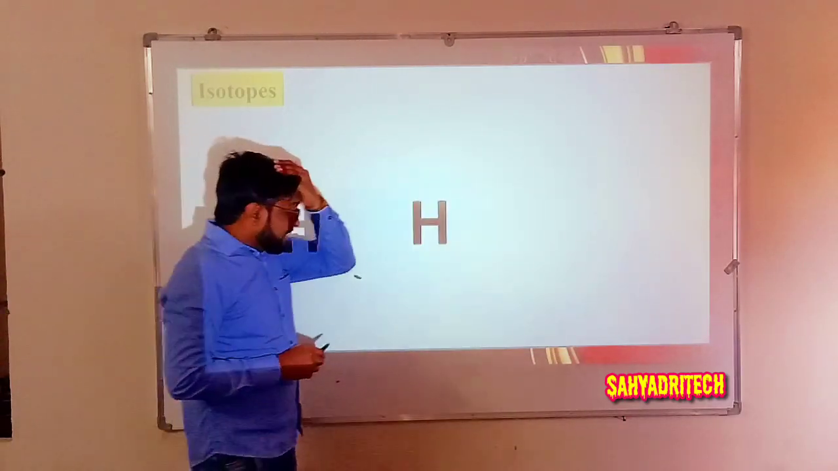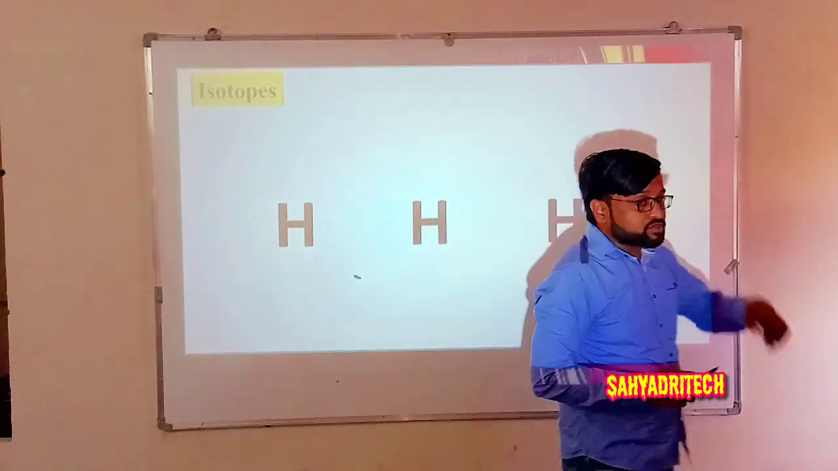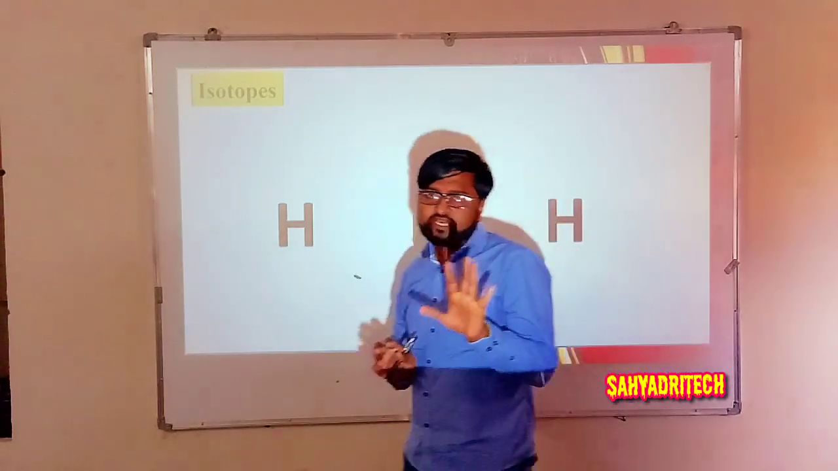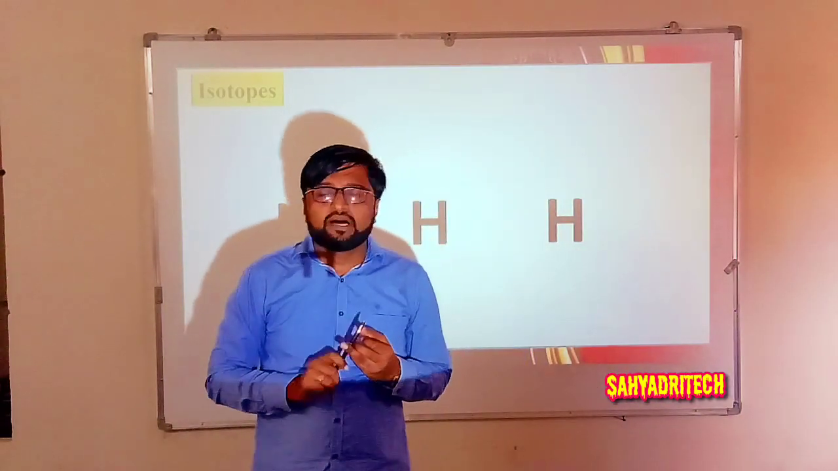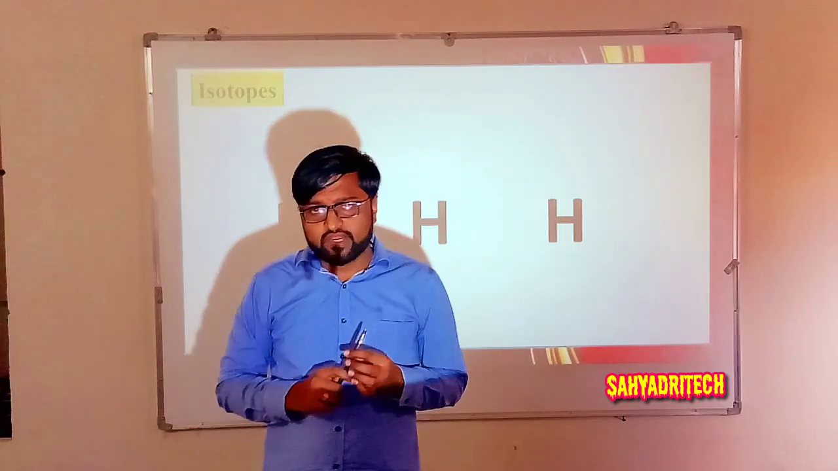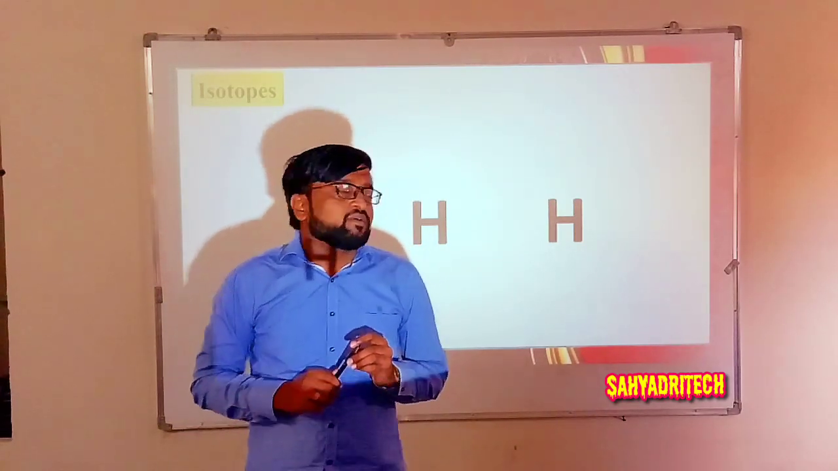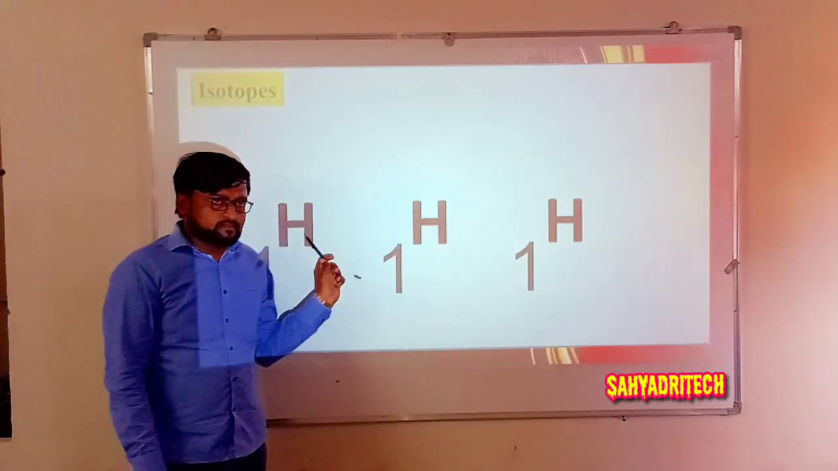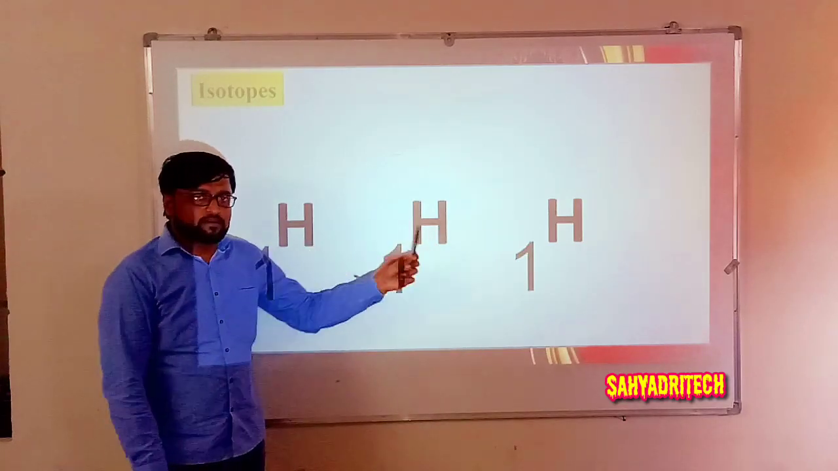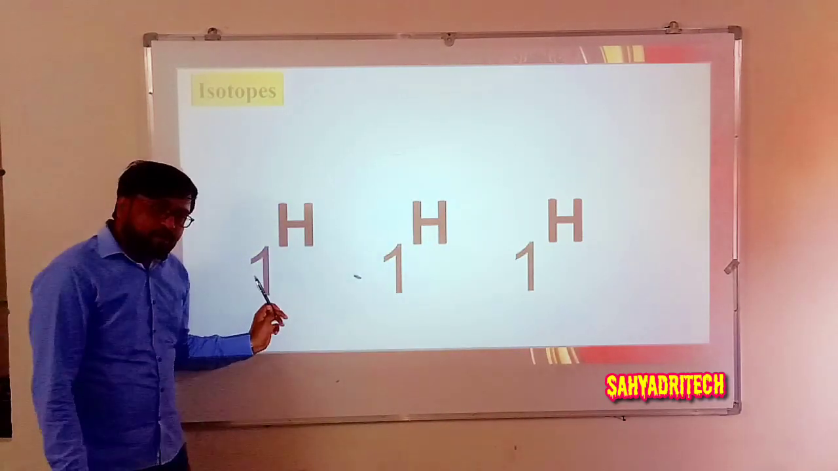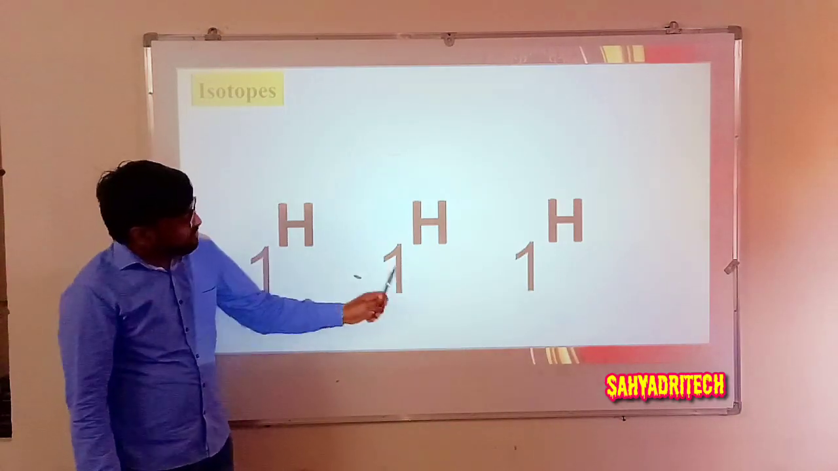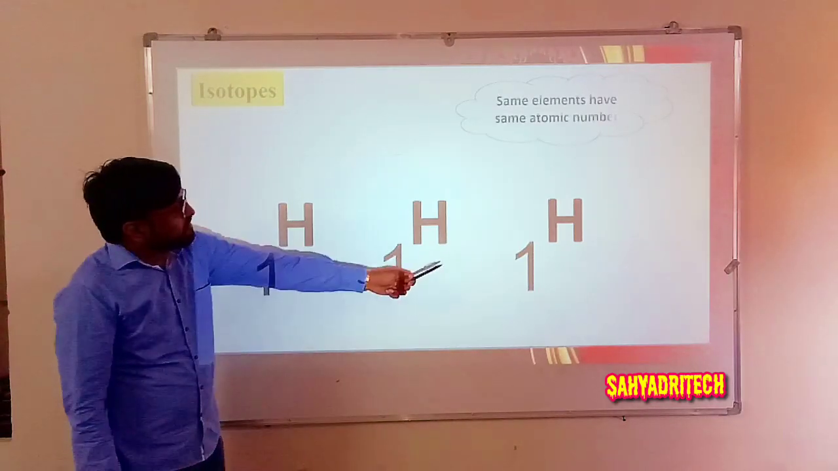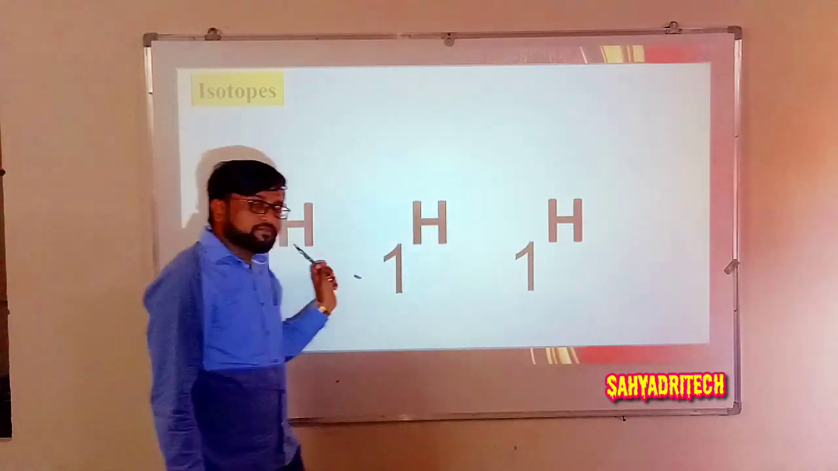Then coming to the concept: isotopes, isobars and isotones. Before switching over to this, I think it is clear for you regarding atomic number, mass number and number of neutrons, and how we get the number of neutrons. Now here, isotopes. These are the atoms of hydrogen. I am indicating 3 atoms here, atoms of hydrogen with atomic number 1 each: 1, 1, 1. These are the atoms of the same element having the same atomic number.